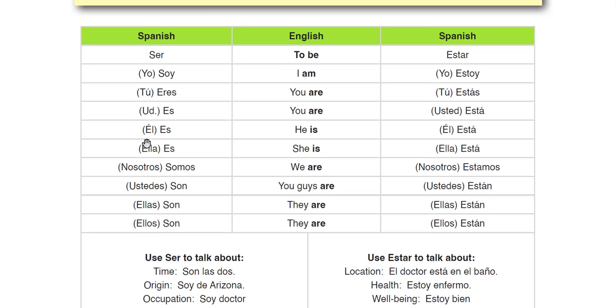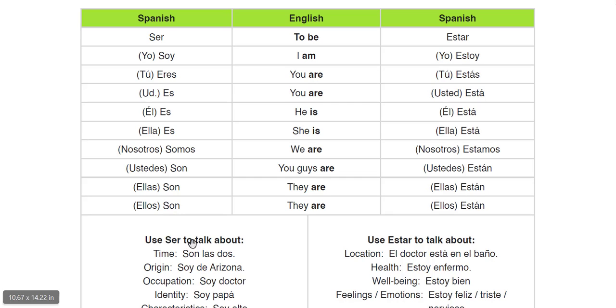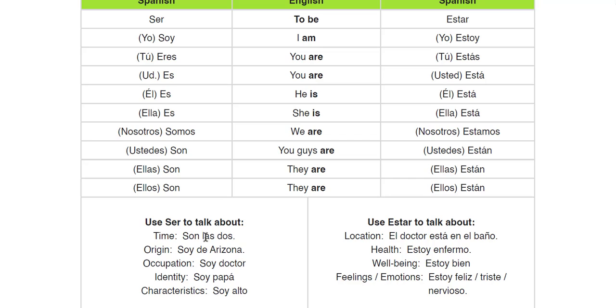We use the ser side when we are talking about time, origin, where we're from, occupation, what it is that we do, and when we identify as being something. So I am a dad, I am a brother, I am a sister.